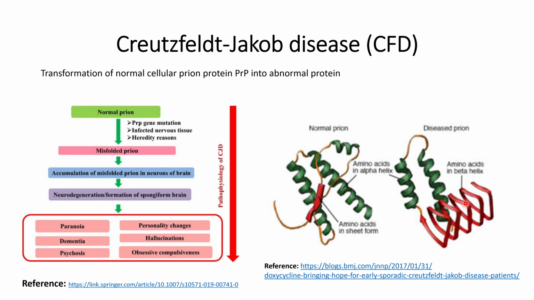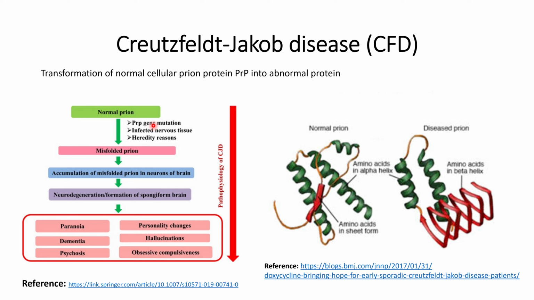These amino acids are converted into the beta helix, and this leads to improper functioning of the prion that might cause several problems that we will discuss. This can be because of many reasons, such as a genetic mutation in the gene responsible for production of the normal prion, or it can be an inherited disease, or caused by infection in the nervous tissues. Around 300 Americans are found with Creutzfeldt-Jakob disease every year, so it's a very rare disease.